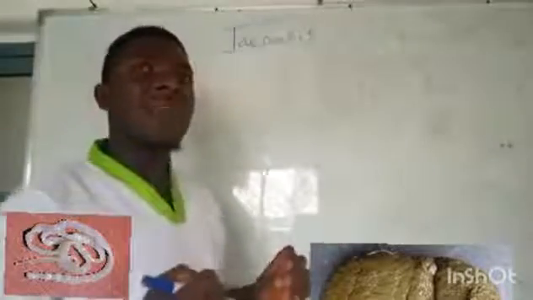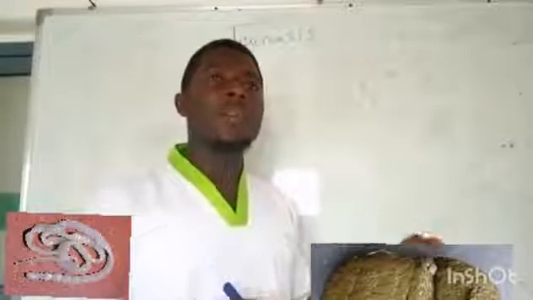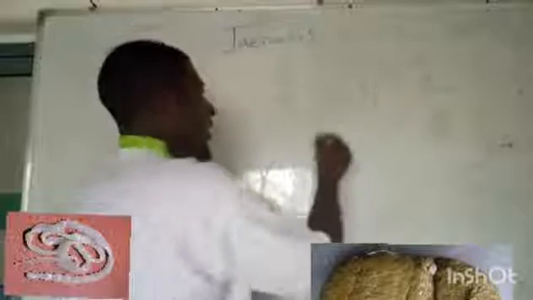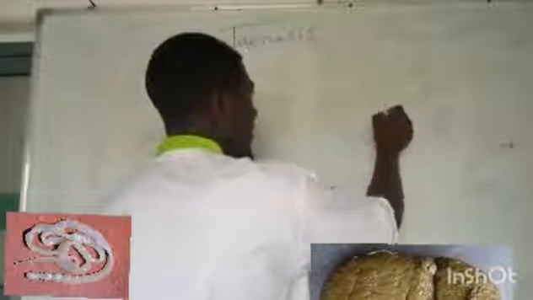Now, what happens when man consumes meat from the pig or the cow? It goes into the intestines of man.